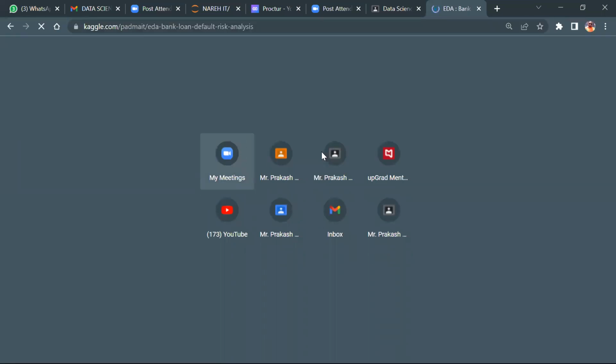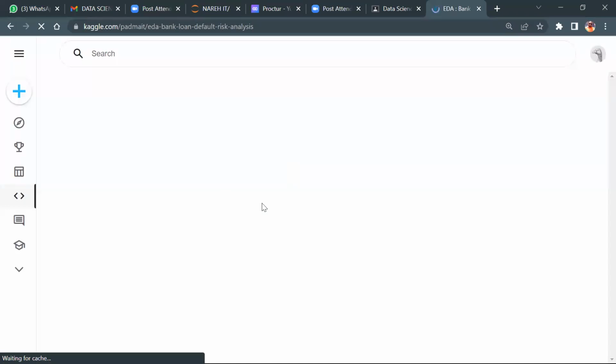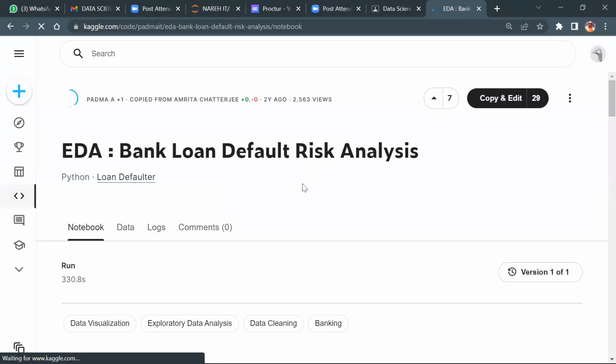Okay, so first thing is we have many data sets. This is just an EDA. I didn't build any model in this data set. This is just an exploratory data analysis. See this EDA, bank loan default risk analysis.